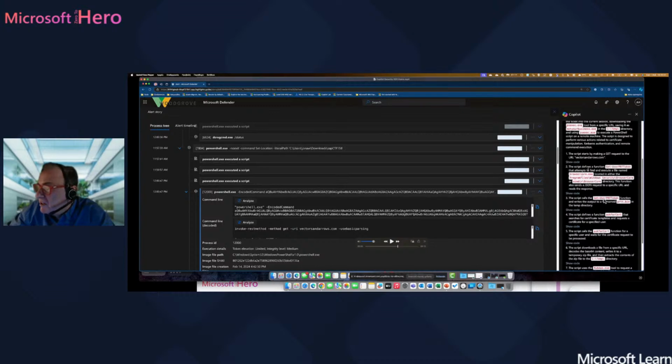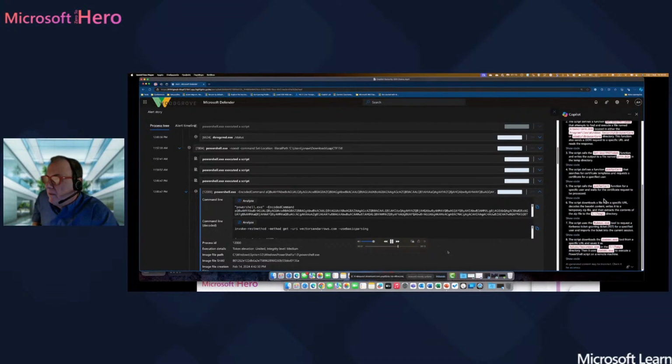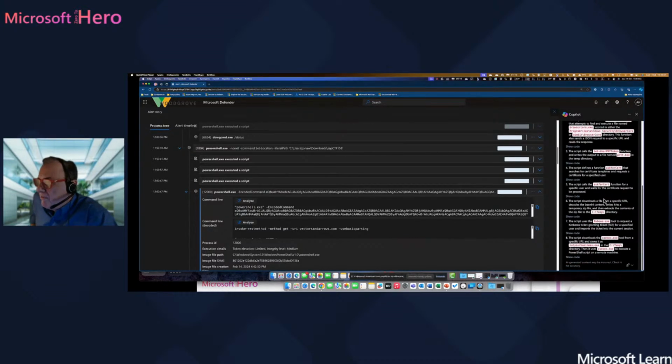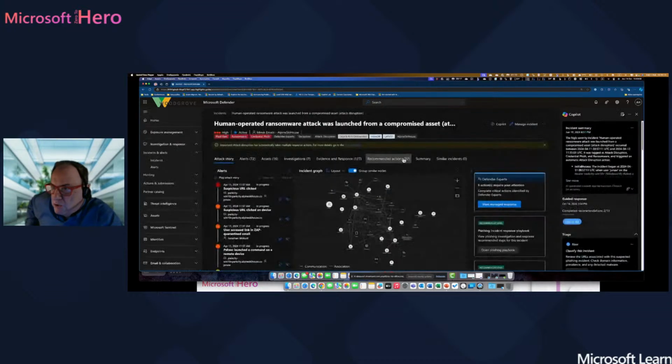Take a look at this. The script defines a function, that specific function that attempts to find and execute a file named browsercore.exe located either here or here, and you get all this information. Okay. And for every single step of the script, it can show you the code, the actual code that was used.